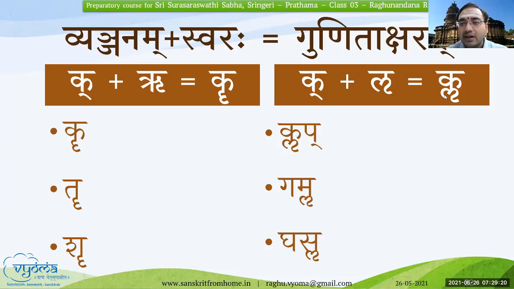It is not a vyanjana, that is rikara here. R is a swara. R, r, l. Okay, and hence you shouldn't give much stress while pronouncing the gunitakshara of that as well. Clear? And all these words here, whatever is shown on the page, are all related to the dhatus. Dhatus are the root words for the action words, which are the verbs basically. Hence I have not given any meaning for these letters. These are the dhatu rupas, the root words for some of the verbs. Just know that for now, that should be sufficient. Make note of these two Gunitaksharas. We will go to the next one.